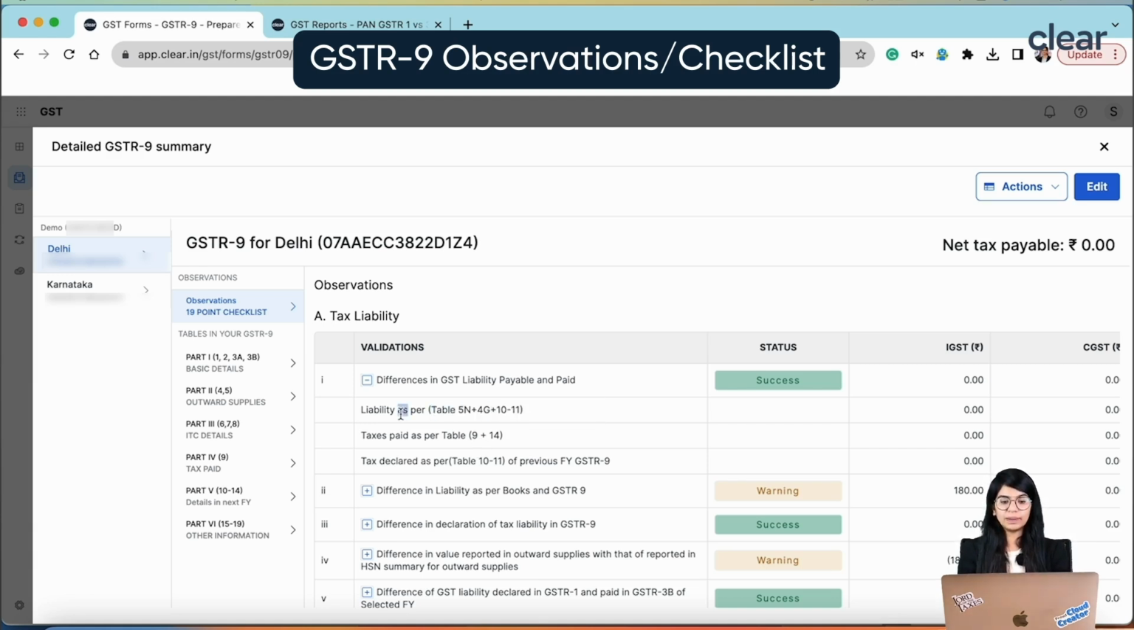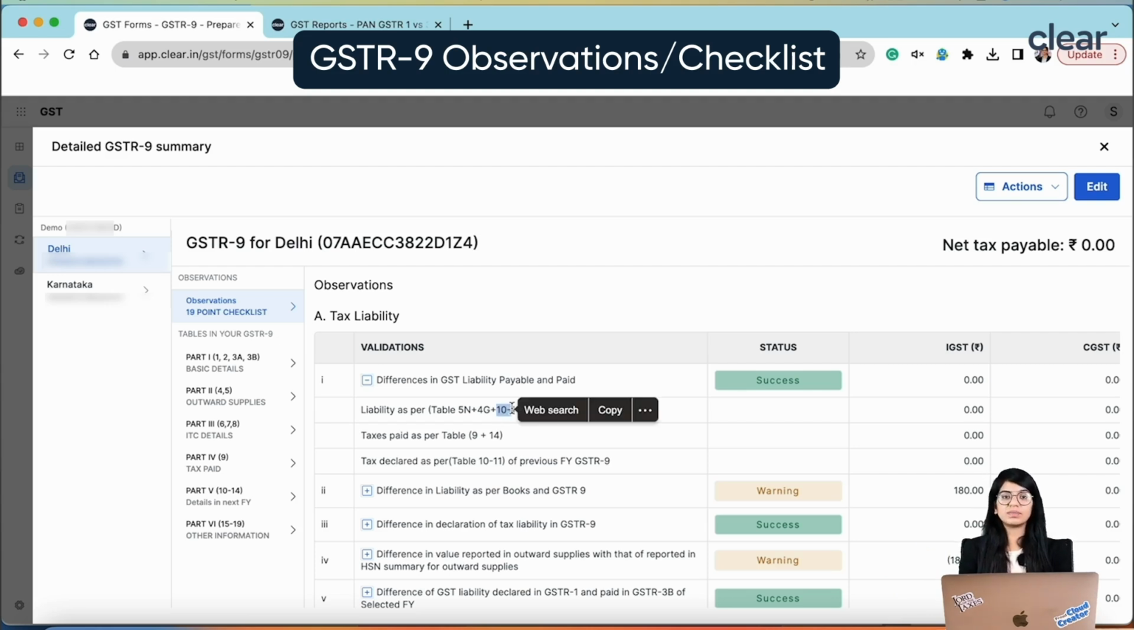So here when we talk about payable and paid, we show the liability payable, which means 5N plus 4G, which is inward supply liable to RCM, plus 10 minus 11. This is the liability which is related to my current year, but I may have discharged the liability in a future year. If we think about FY 22-23, I have a liability which is related to FY 22-23, but I discharge this liability from April 2023 till October 2023, then that comes in table number 10 and 11.